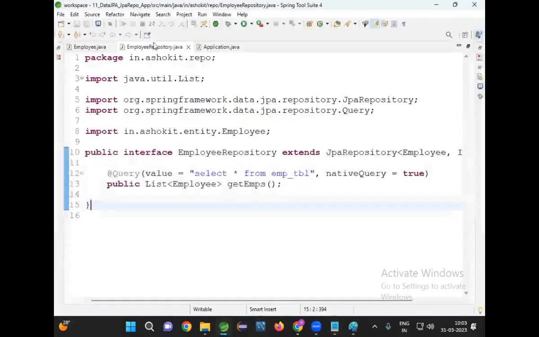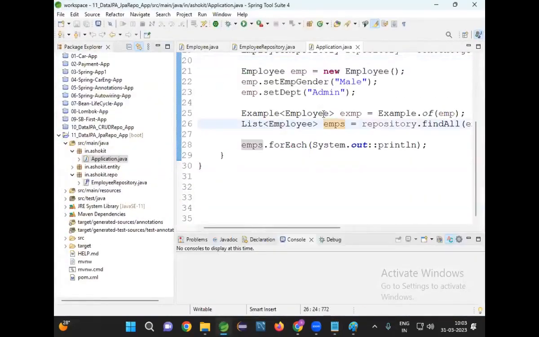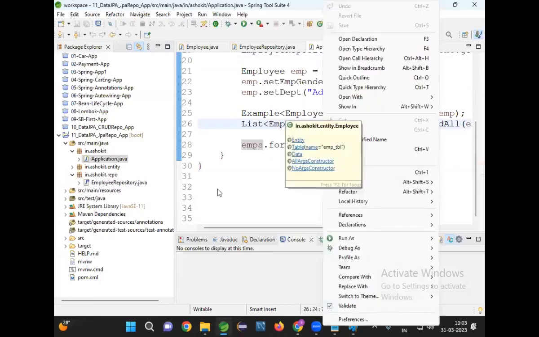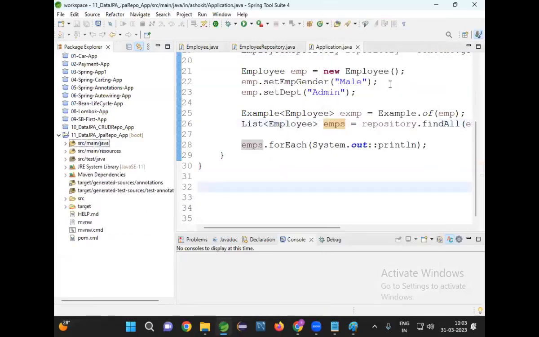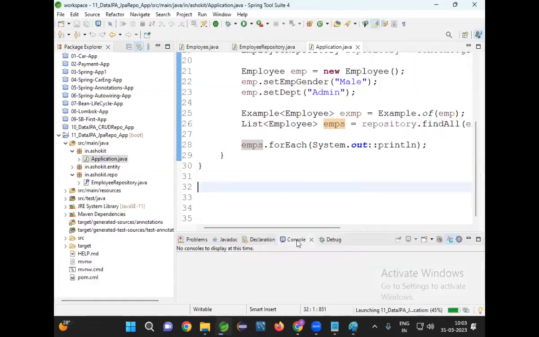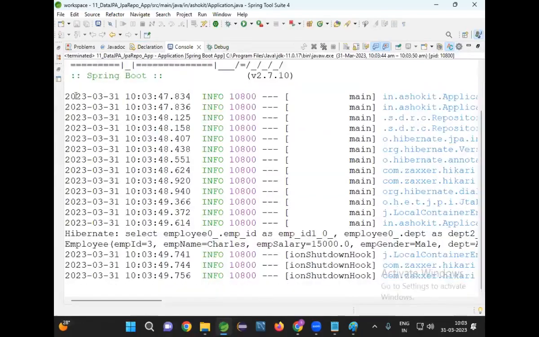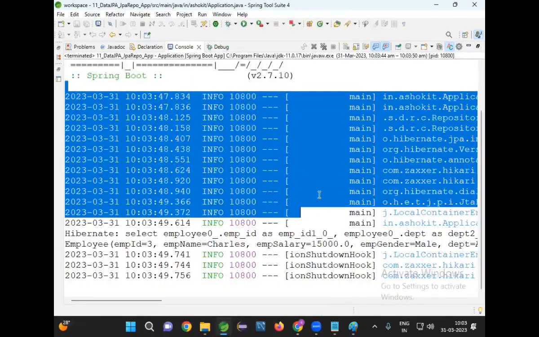Now, go to our project. Our Spring Boot application is available. I'm just running my project. Right click. I'm not doing any logging here, guys. I am just running my project. Run as boot application. When you run the boot application, you can go to the console. Can you see all these things?